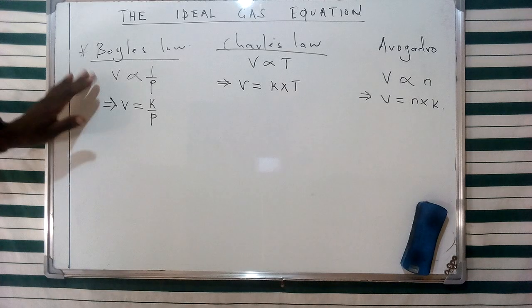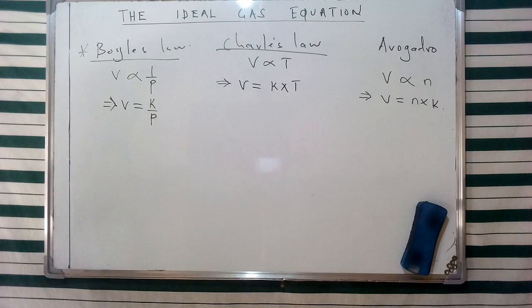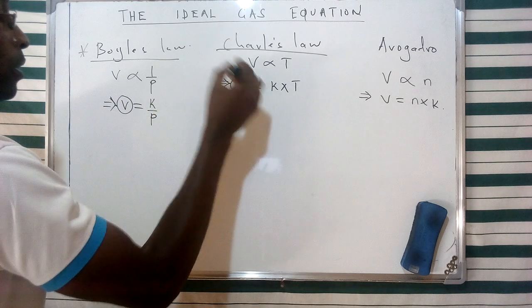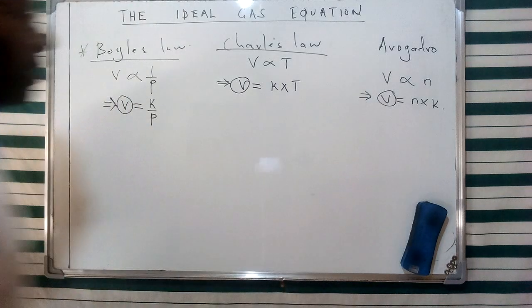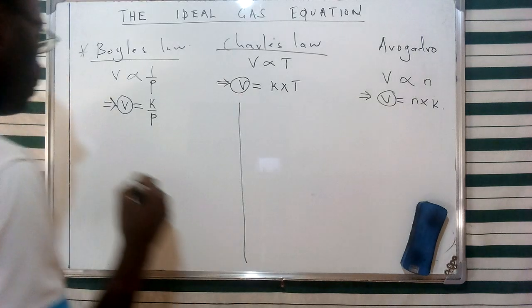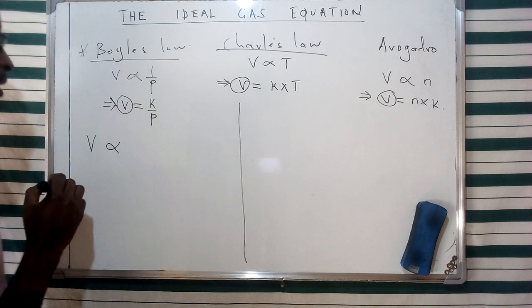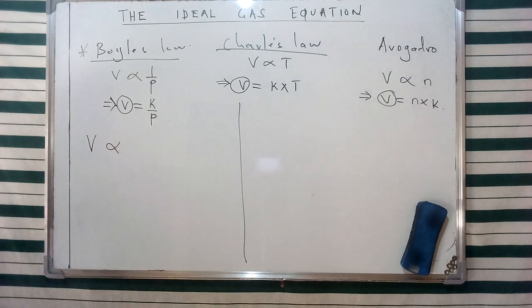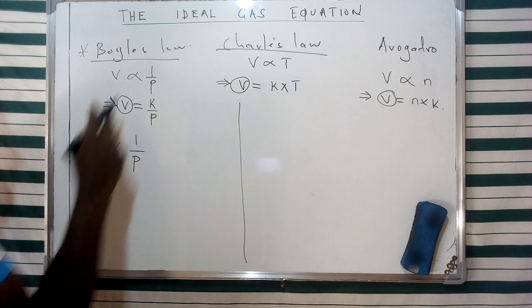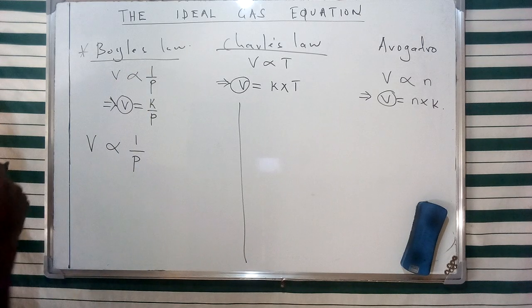So the combination of Boyle's law, Charles's law, and Avogadro's law can be given in terms of a relationship whereby all three laws give a description for volume, and that gives a general relationship for finding the ideal gas equation. So basically, we can give a general description for volume, whereby volume can be given a proportionality using Boyle's law, where volume is proportional to the inverse of the pressure.